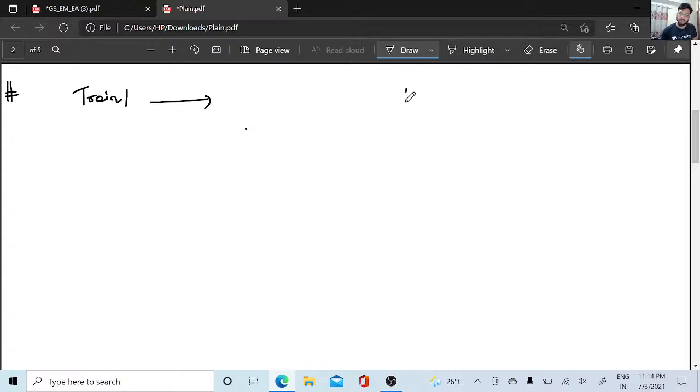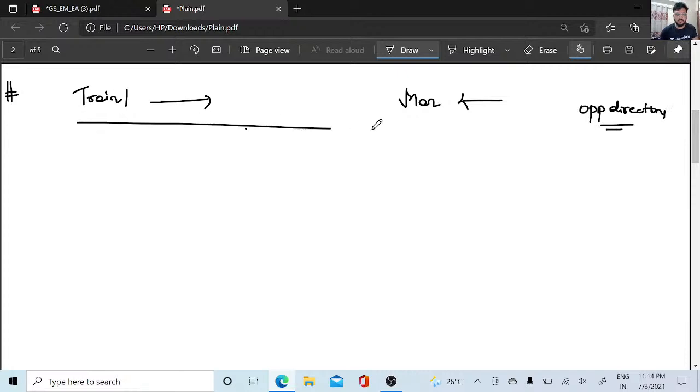There is a man who is coming in this direction, right? So what are the directions of man and train both? Yes, man and train, they both are in opposite directions. So this is my distance, right? They both are coming like this, in opposite directions.